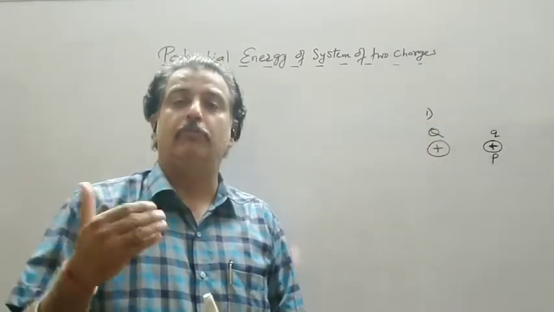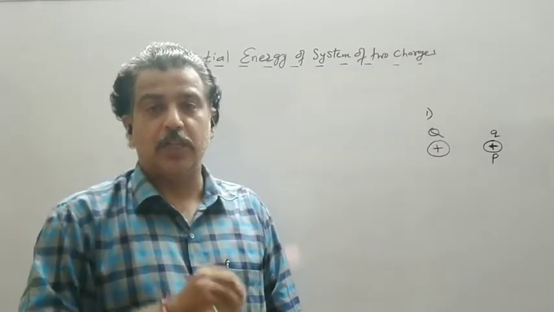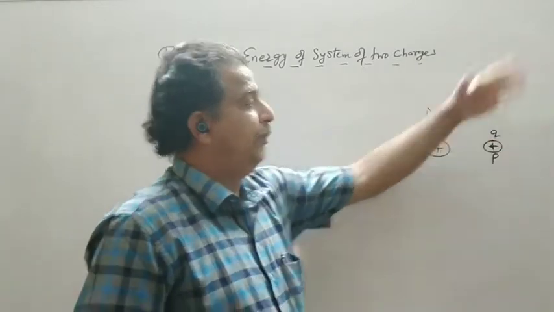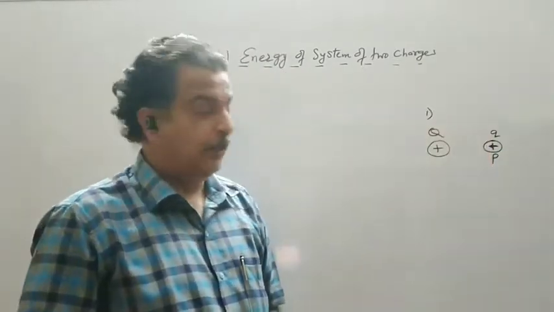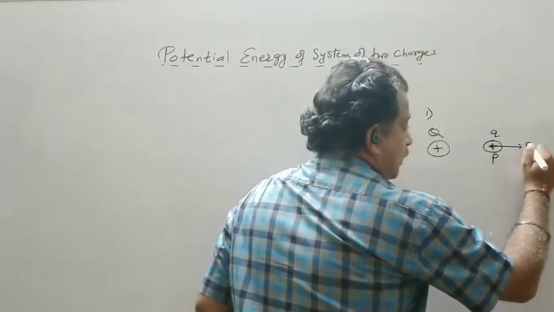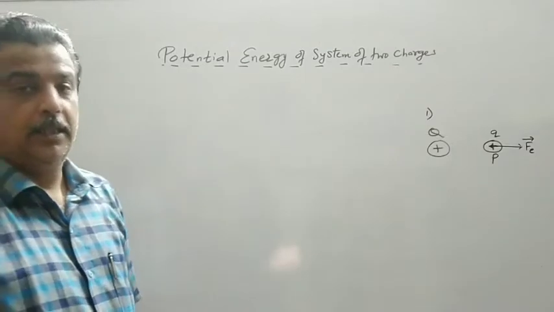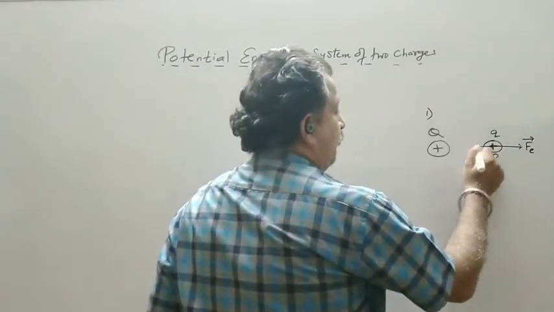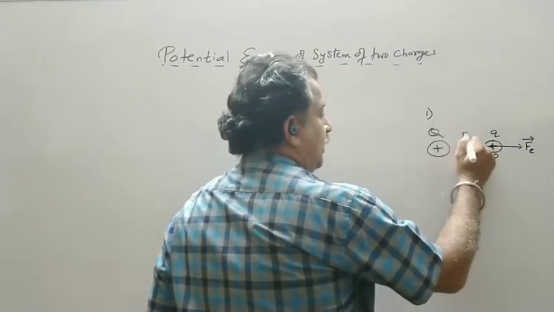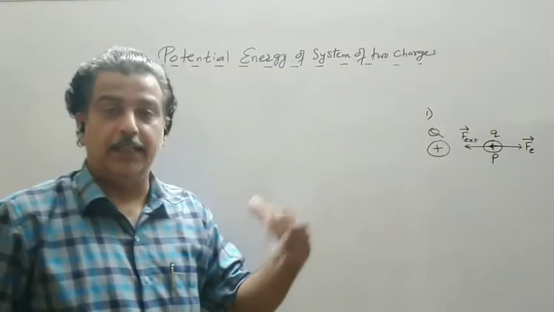Now I have to do the work against the electric field to bring a charge q from infinity to this point P. In this situation, the electric force is radially outward and the external force we have to apply is opposite to this. Now I have to spend my energy.